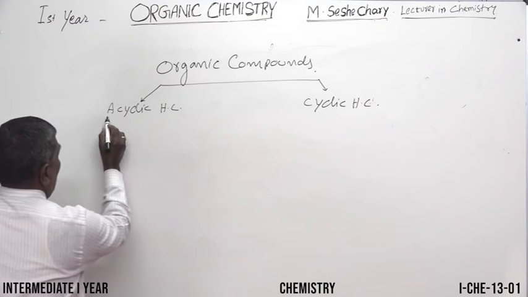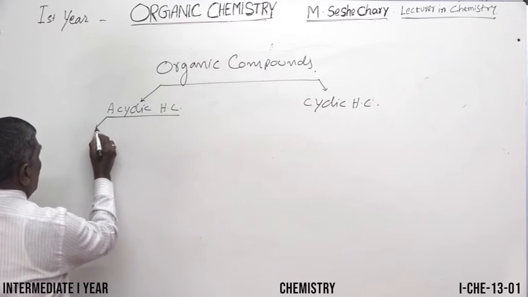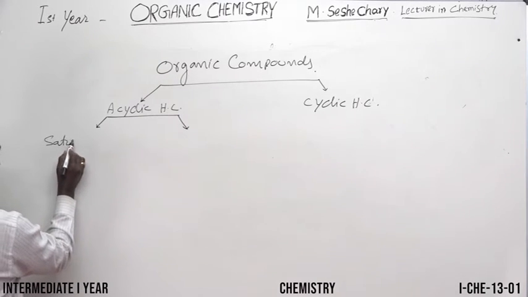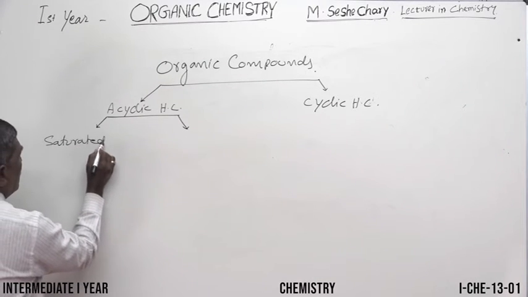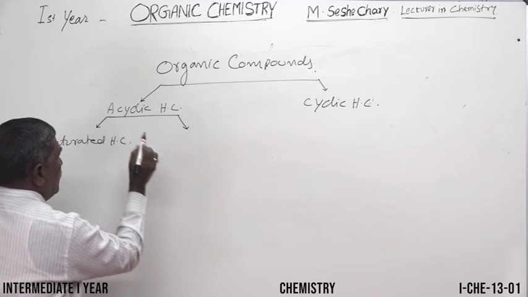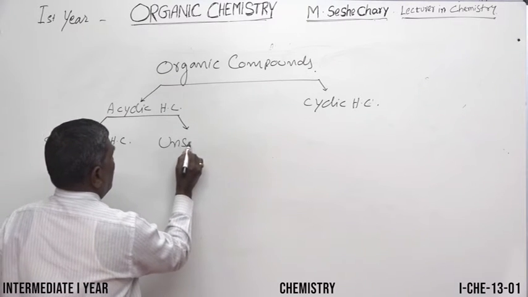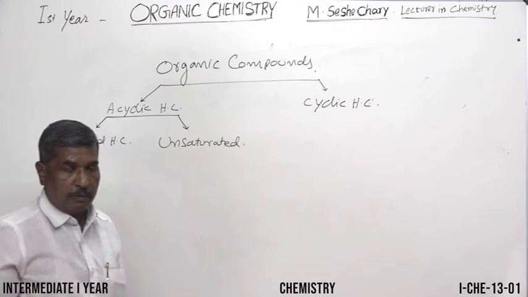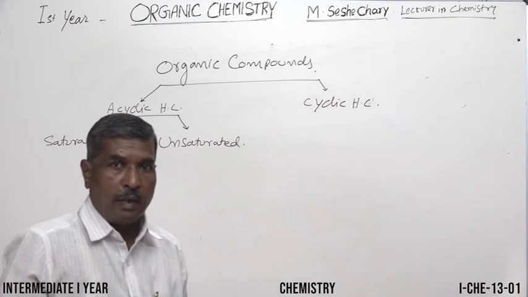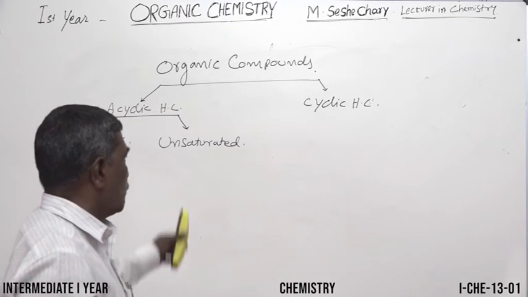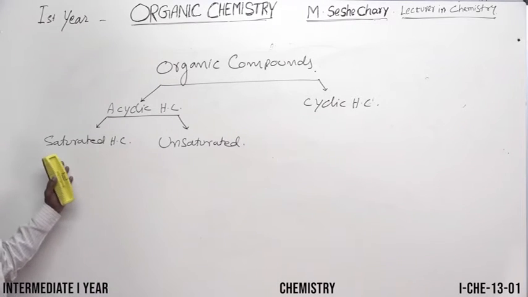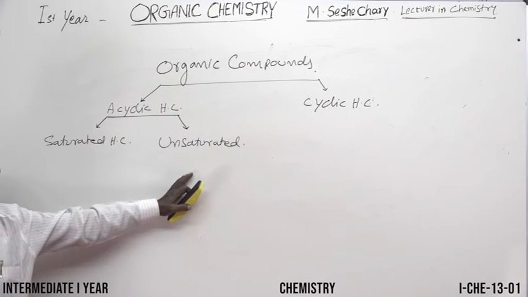And acyclic hydrocarbons are again classified into two types: saturated hydrocarbons and unsaturated hydrocarbons. So what are saturated hydrocarbons? What are unsaturated hydrocarbons?